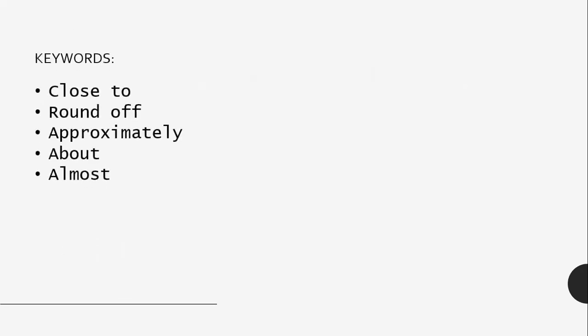So applying this technique, our computation becomes much easier. There are a few keywords which we'll be using interchangeably in this session. Sometimes we will say close to the given number, round off the number, approximately, or about, or almost.